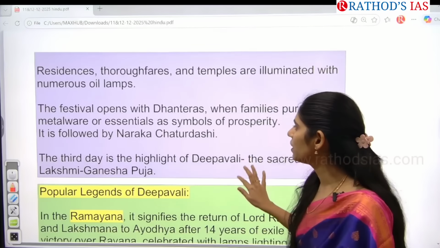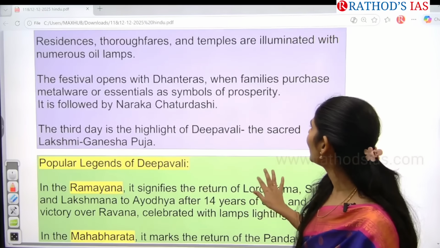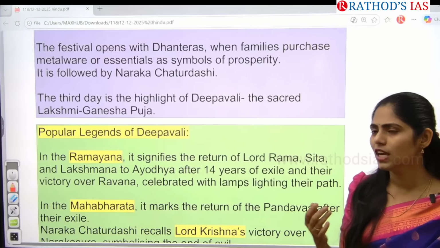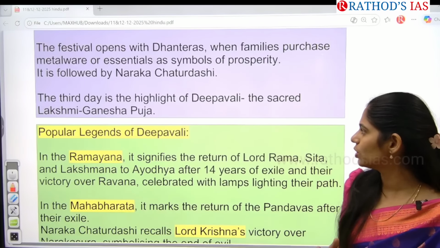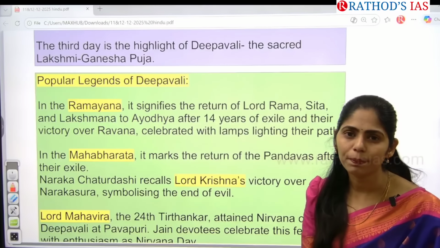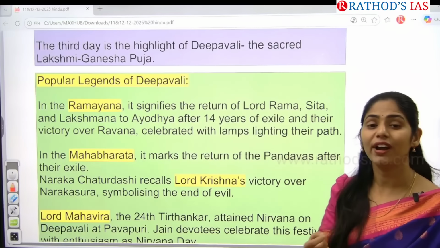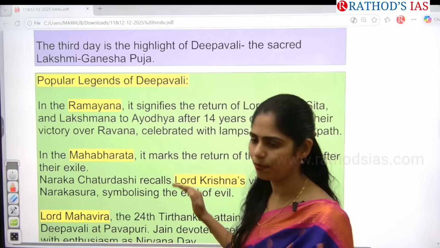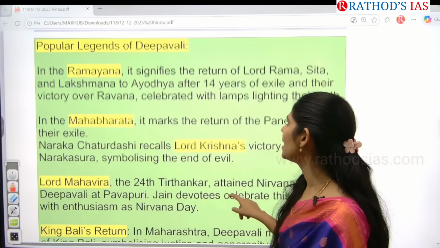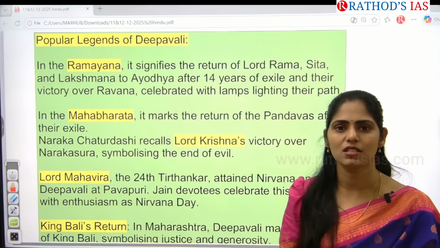Right, and this festival opens with Dhanteras, when families purchase metalware, essential symbols of prosperity, and it is followed by Naraka Chaturdashi, right? So here you have to know about the popular mythological stories, why we celebrate this Deepavali. It is very important. So if you go back to Ramayana, why do we celebrate this festival?